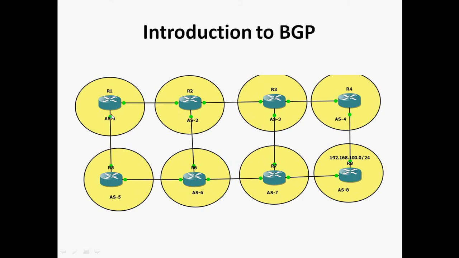From R1 router, this AS number 1, I want to learn the network 192.168.100.0/24. This comes under AS number 8. So either I will reach R1 to R2 or R1 to R5. From R2, either they will go R6 or R3.